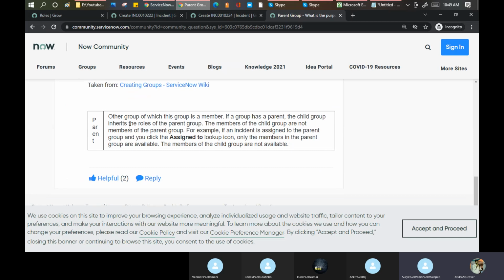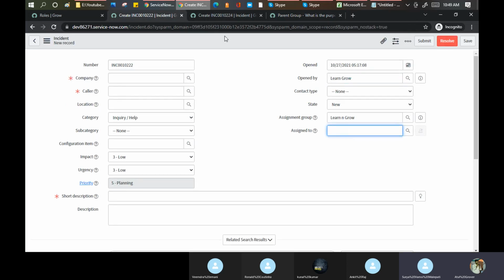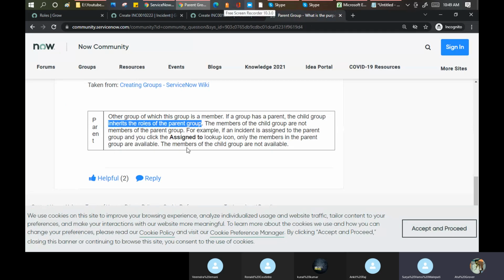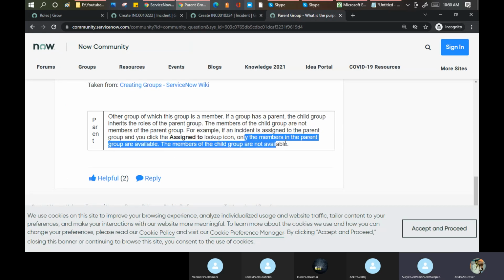The group has a parent, the child group inherits the role of the parent. That's fine. The members of the child group are not members of the parent group. For example, if an incident is assigned to a parent group, you click on the assign to lookup icon. So the benefit of the parent group is only that it will inherit the role from the parent. In the exercise which we are doing, we are trying to see Ronald's name here, it will not come because that is not the purpose of that. You can see here the members of child groups are not available. If an incident is assigned to the parent group, only the members of the parent group will be available, not the child group. So that is the purpose.